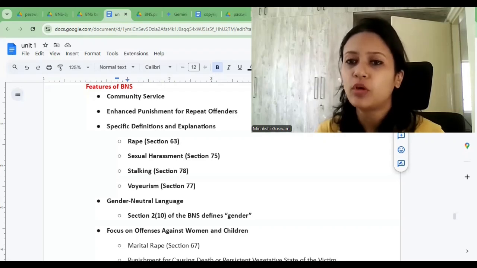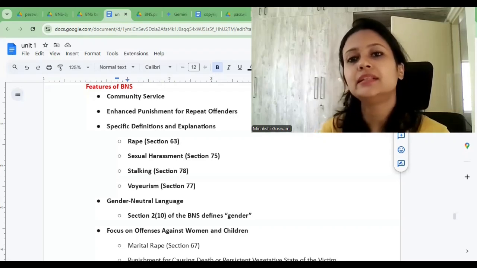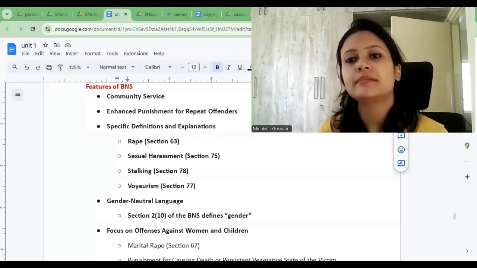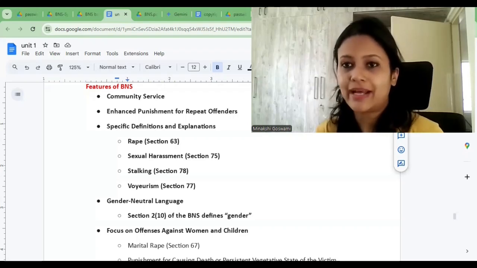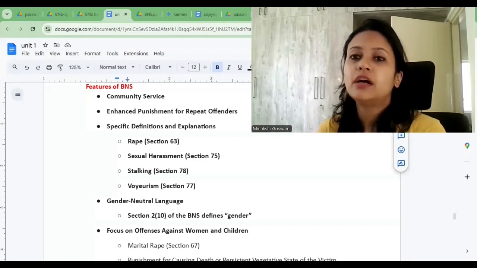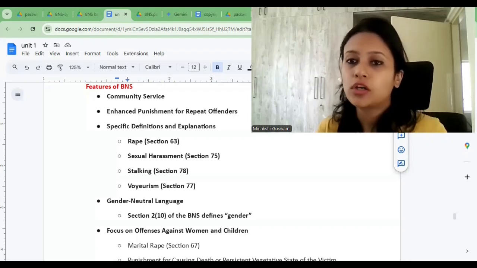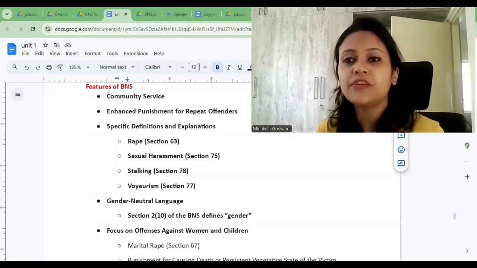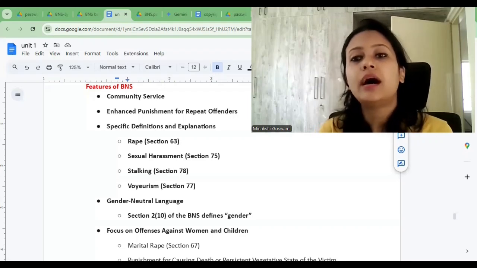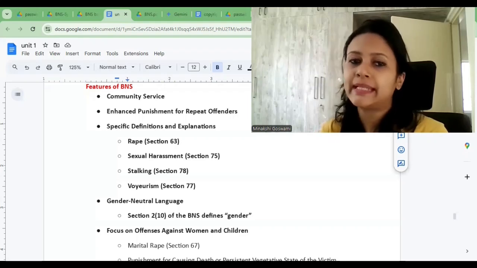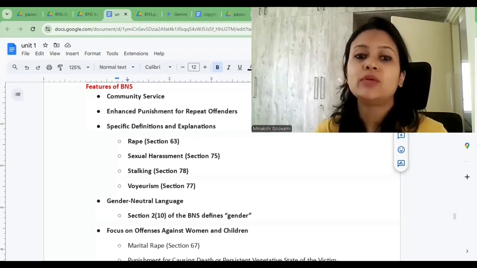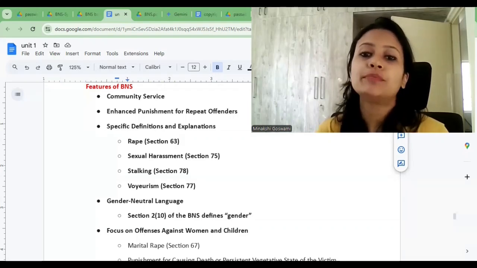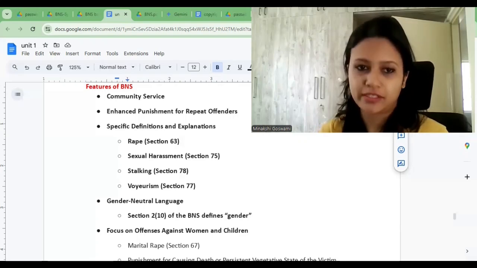In a way, they will also learn their mistake, and this in turn gives a positive impact on the community or society, rather than sending the person to jail, which is again another cost on the government. So community service is added as a form of punishment in certain types of offenses under BNS. And this is in line with the modern principles of restorative justice.